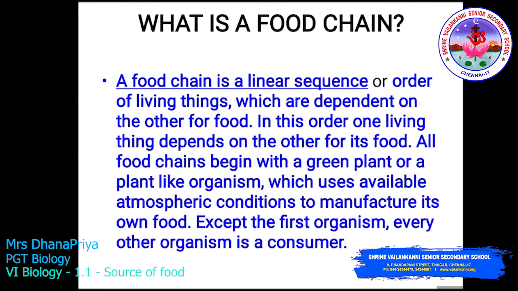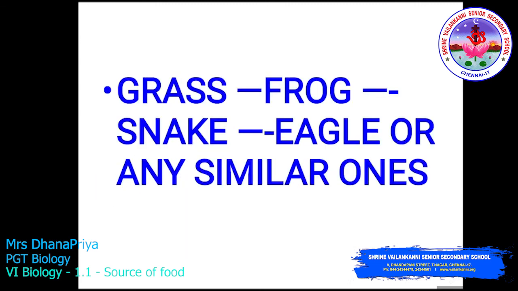So we call the plant the producer because it makes its own food by self-production. But other organisms after the producer are termed consumers. The consumers are of three types: primary, secondary and tertiary. Here you can see the grass is eaten by the frog.